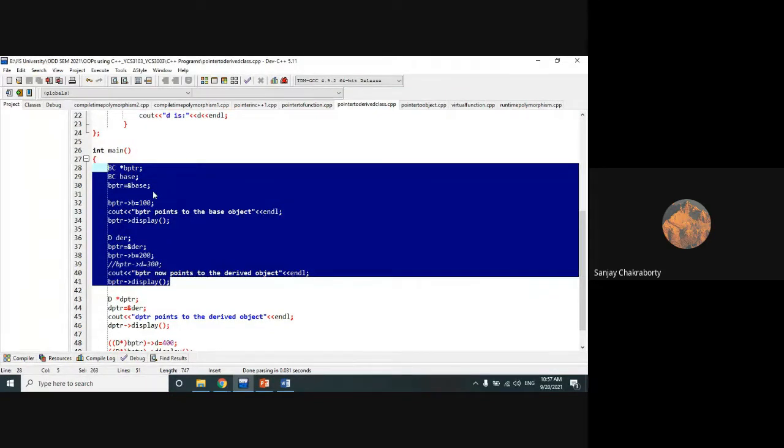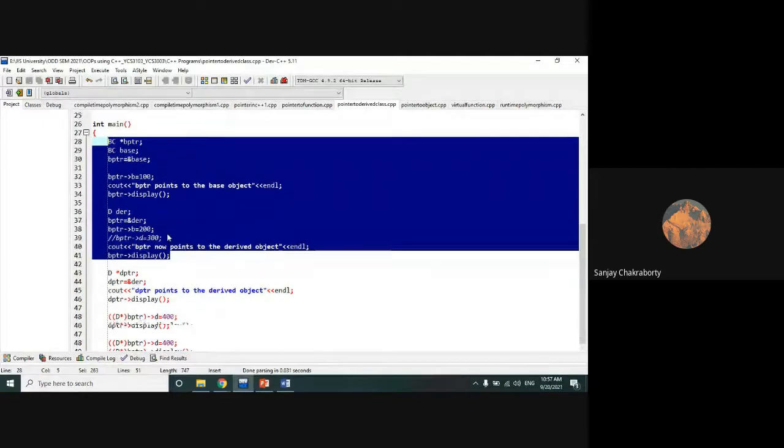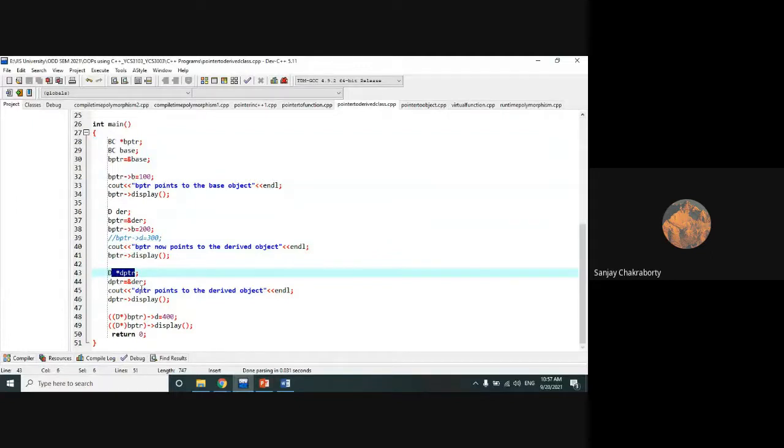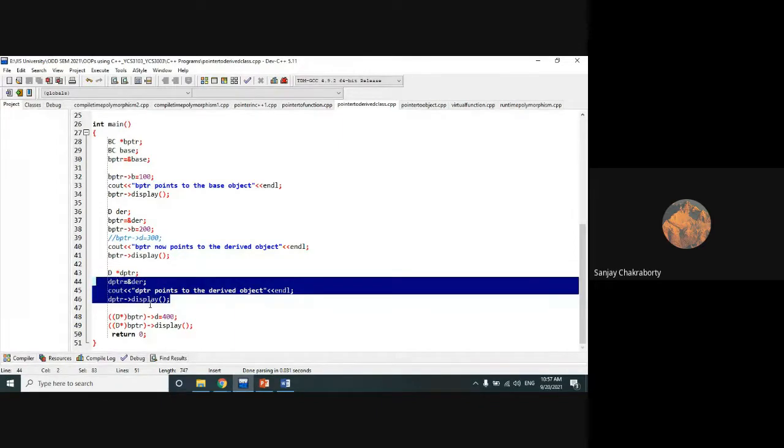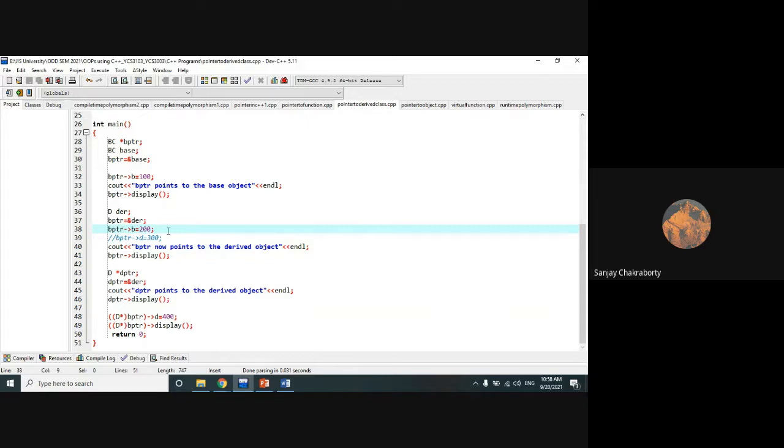In the next case, while we are creating the pointer to the derived class separately, which will store the address of the derived class, then it has the capability to access the display function or the member of the derived class itself. So this shows that although a base pointer can be made to point to any number of derived objects, it cannot directly access the members defined by a derived class. The base class pointer can point to the derived class object, that is true.